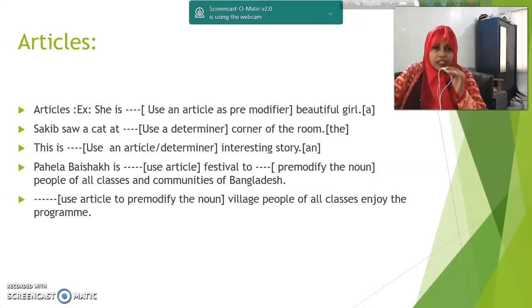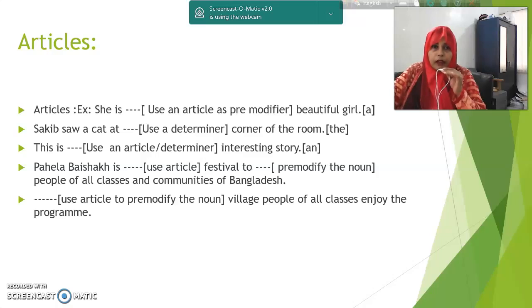We can count festival, 1 festival, 2 festivals. So, we can use a. Pohela Boishak is a festival to dash people of all classes and communities of Bangladesh. Here, people are specific. Which people? The people of Bangladesh. So, we have to use the definite article the.